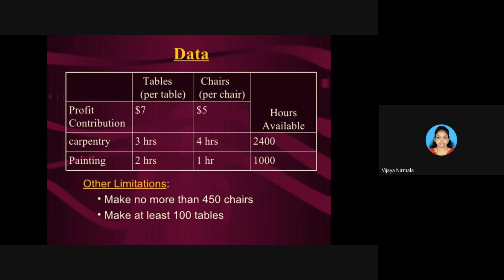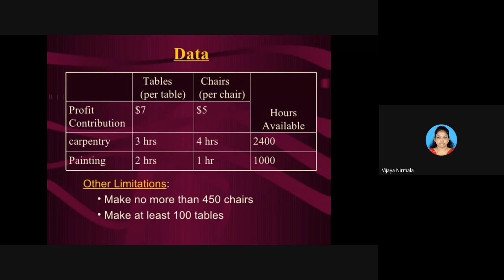Among that, they have given still some more limitations, some restrictions: make no more than 450 chairs.